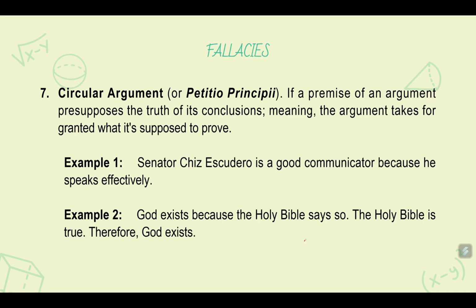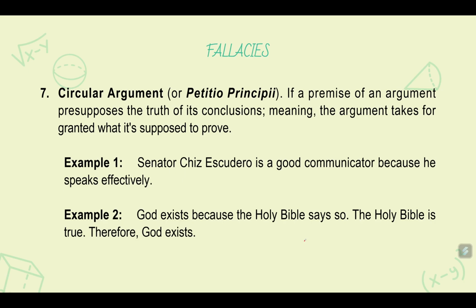Now, why is this called a circular argument? This statement wants to show us that Senator Chiz Escudero is a very good communicator. So what does it mean to be a good communicator? If you speak effectively. But looking at the statement, he uses the definition to show that Chiz Escudero is a good communicator.